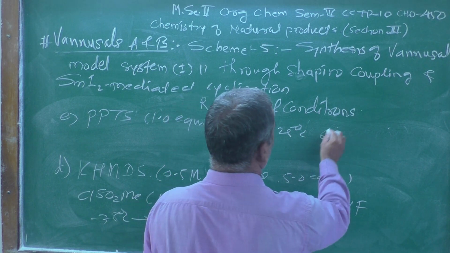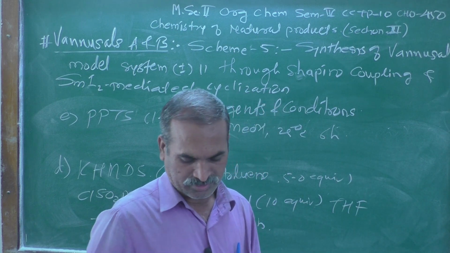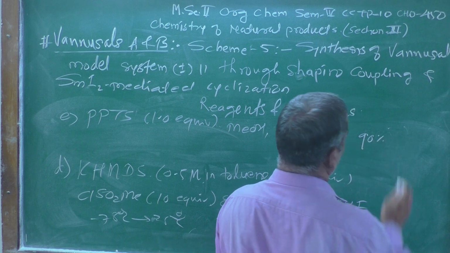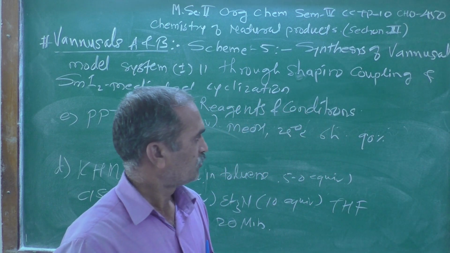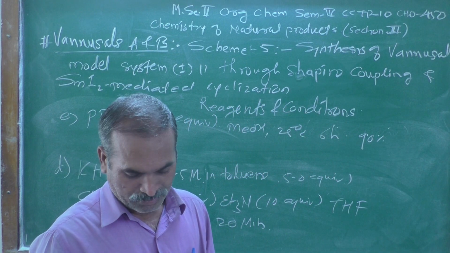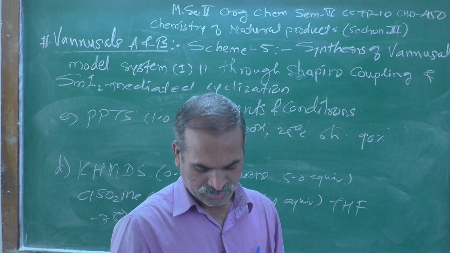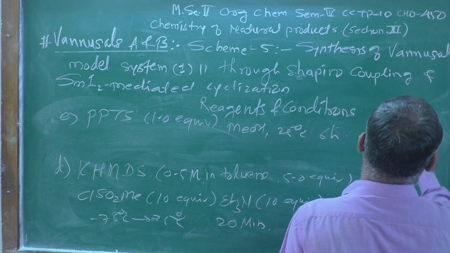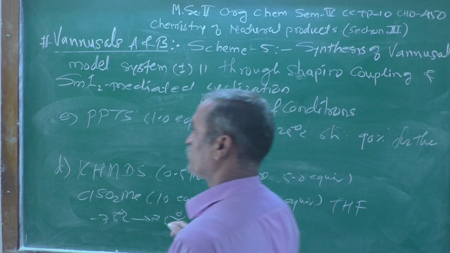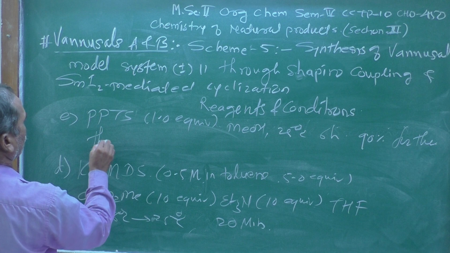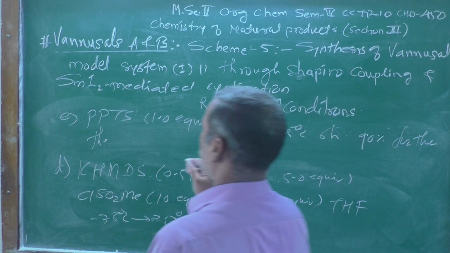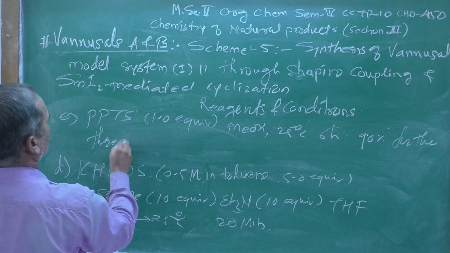This reaction was stirred for 6 hours and the yield obtained was 90% for the 3 steps.